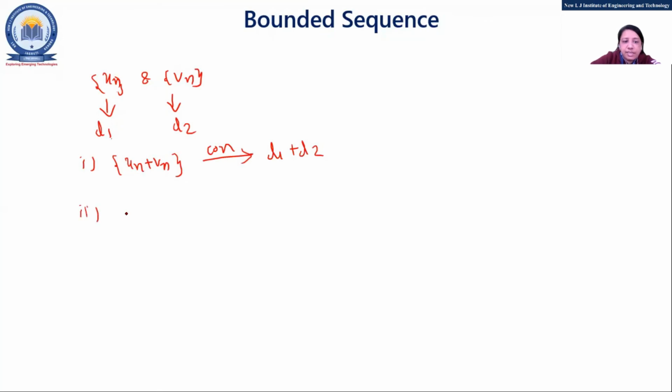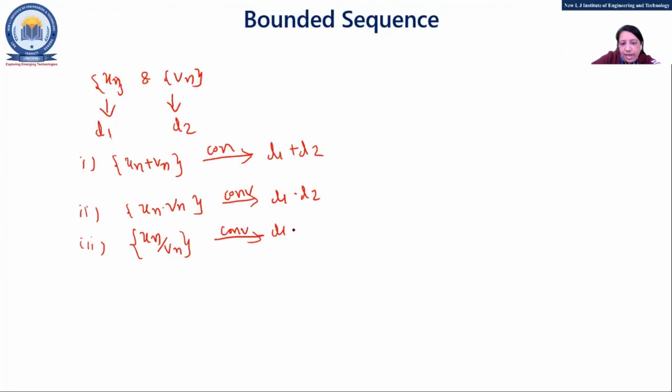If you multiply, un into vn converges to L1 into L2. Same way for division, un upon vn converges to L1 by L2. Fine.